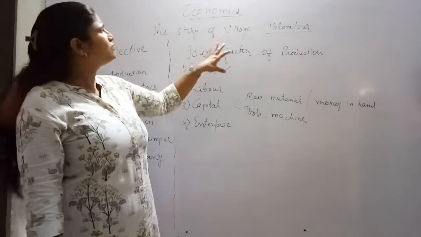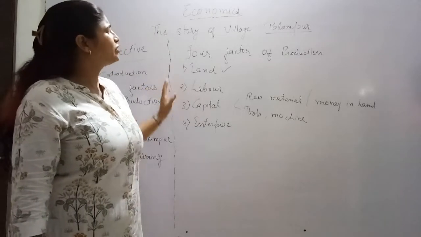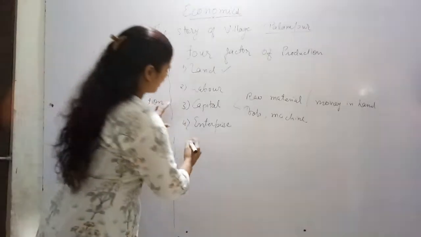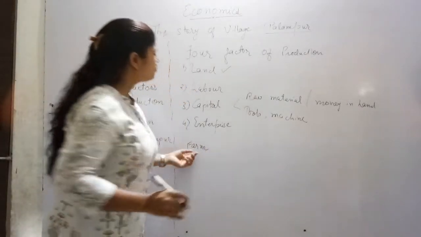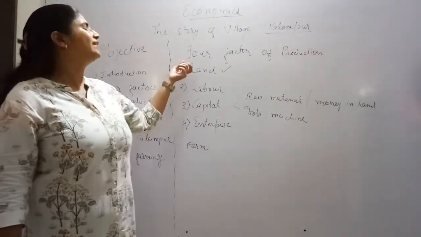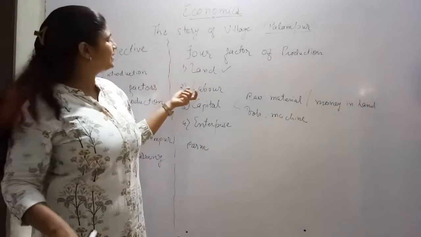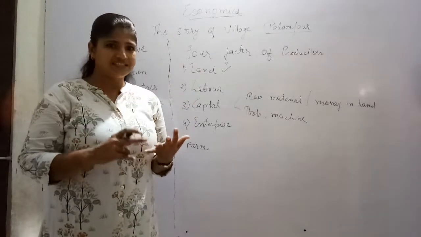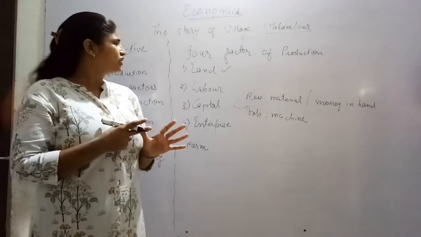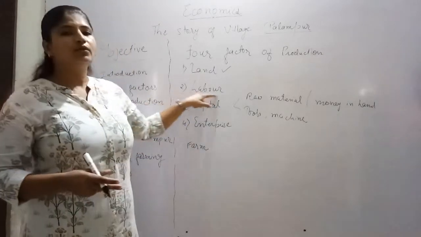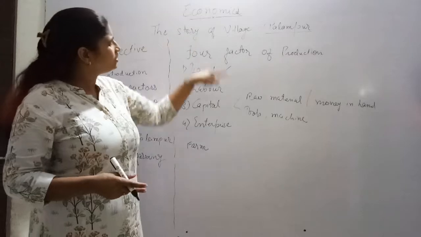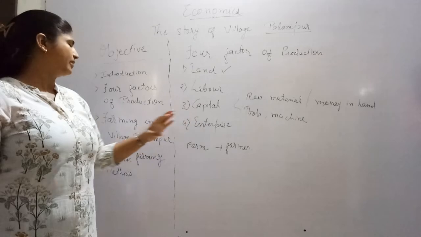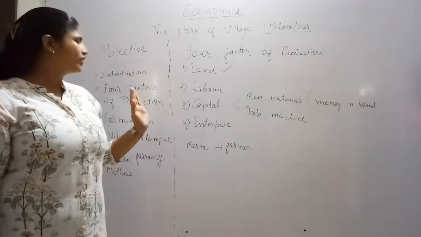So here in the village we have to understand the 4 factors of production. Without them, production will not be possible. Let's take the example of one farm. If you want to do farming, first what do you require? You require the land. Who will work on the land? The labor, right? And to work on the land, you require plow, some seeds, water, tools, machines. All these things are included in the capital. And who will manage all these things? The farmer. So the farmer becomes the enterprise. So now you understand the 4 factors of production.